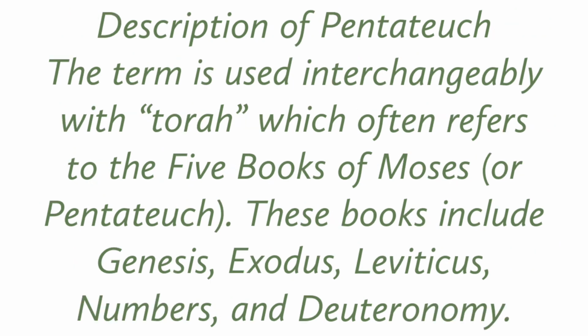Alright, so talking about the 5 books, we have Genesis, Exodus, Leviticus, Numbers, and Deuteronomy. So this Pentateuch can also be called Torah. Those 5 books are called the law. Most of them actually contain the laws that God gave Moses to present to the Israelites. So you can refer to it as Pentateuch, you can refer to it as Torah, or the first 5 books of the Old Testament.